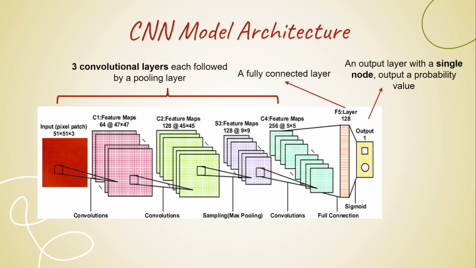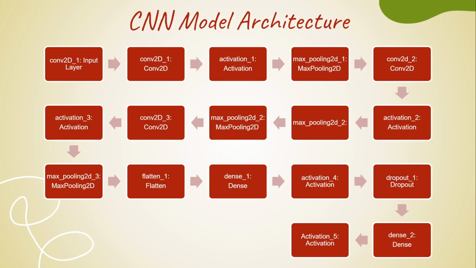The convolutional neural network consists of 3 convolutional layers, each followed by a pooling layer, one fully connected layer, and an output layer with a single node outputting a probability value. The architecture of our model is visualized in this flowchart here.